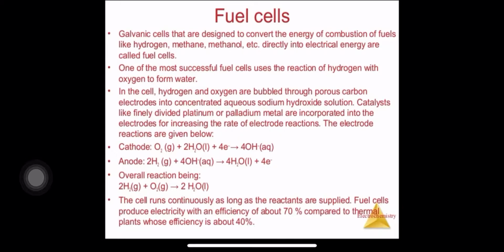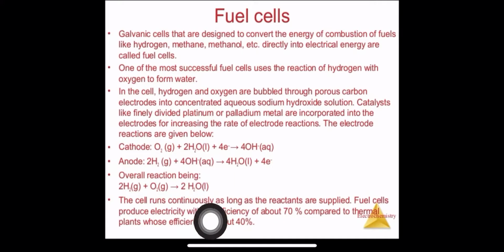Fuel cells produce electricity with an efficiency of about 70% compared to a thermal plant whose efficiency is about 40%. When we are doing this type of reaction, we know that a large amount of electricity will be produced, and that energy production is 70%, higher than the thermal plant efficiency of 40%.